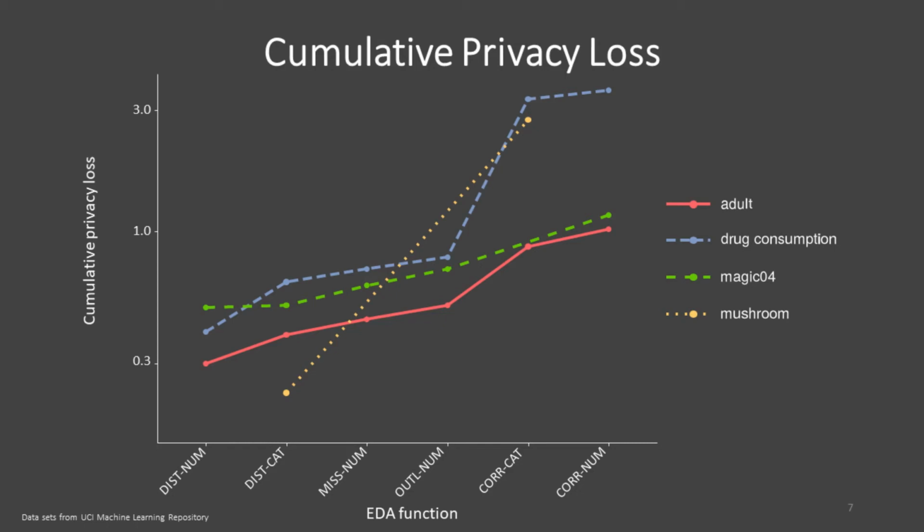Even with these few statistical functions, many queries must be made, resulting in a privacy loss of epsilon greater than 3. This value is already considered by researchers as critical for sufficient privacy. So, how can we reduce the privacy loss? Well, we could reduce the privacy loss per query. This would shift the curve down. However, a small privacy loss results in a higher accuracy loss.